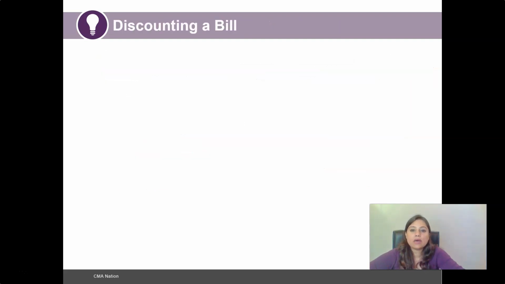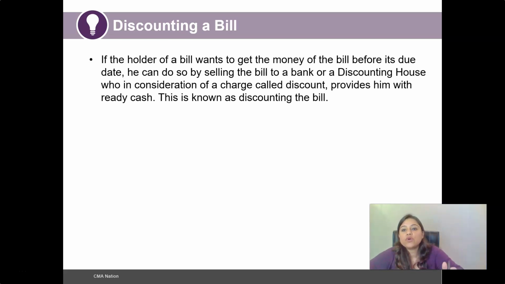So looking at discounting a bill, how can a drawer discount a bill of exchange or not? If the holder of a bill wants to get the money of the bill, now what is a bill of exchange? It is an unconditional order, which will make the drawee liable to pay the drawer the amount of money in exchange for the goods that have been procured by the drawee.